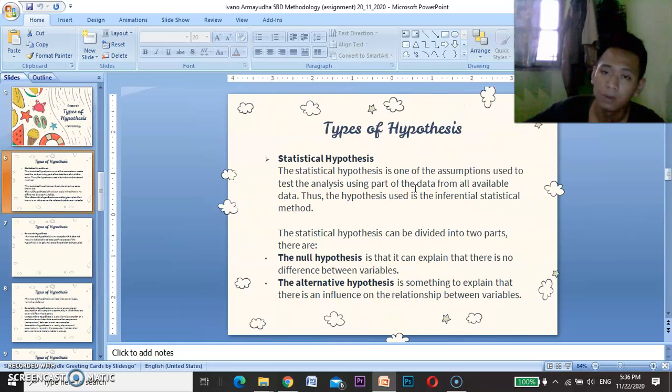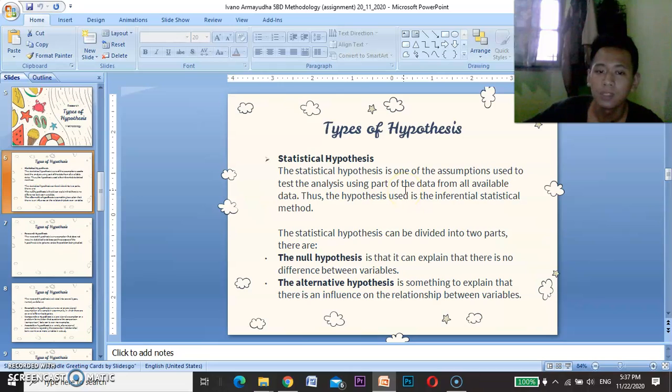As I mentioned before, there are two types of hypothesis that people often make: statistical hypothesis and research hypothesis. The statistical one is an assumption used to test and analyze using part of the data from all available data.